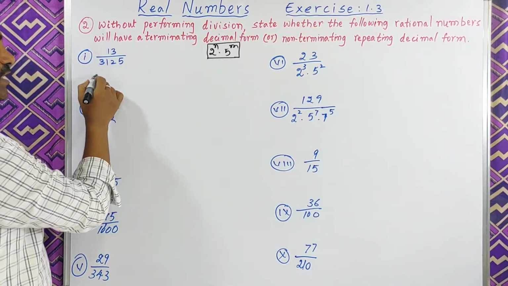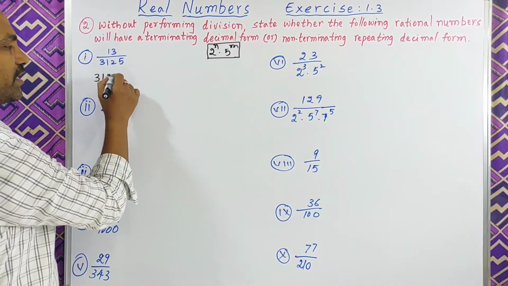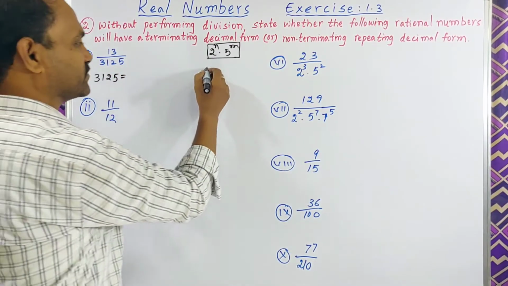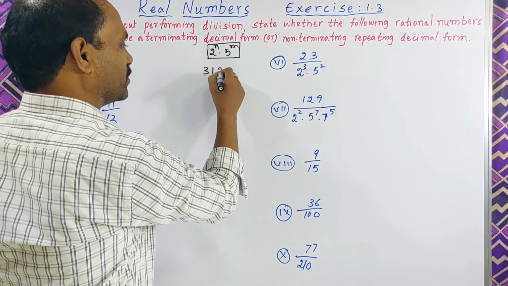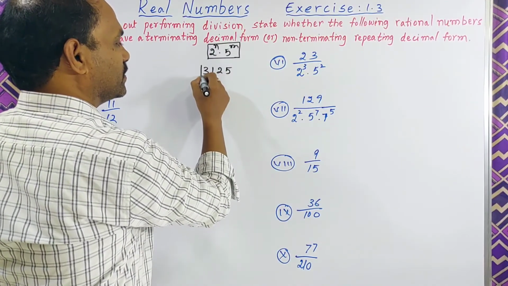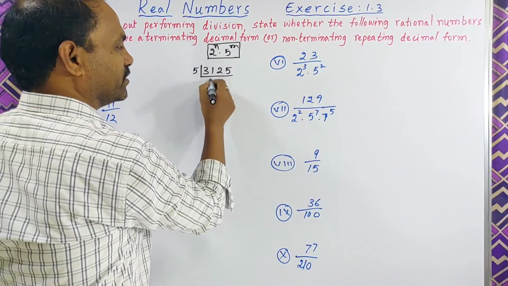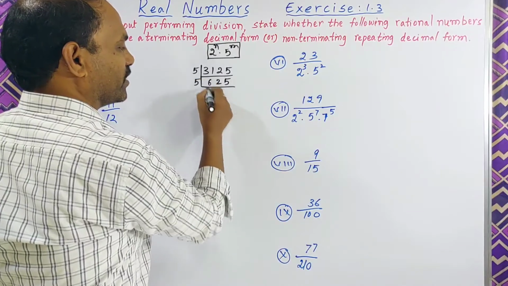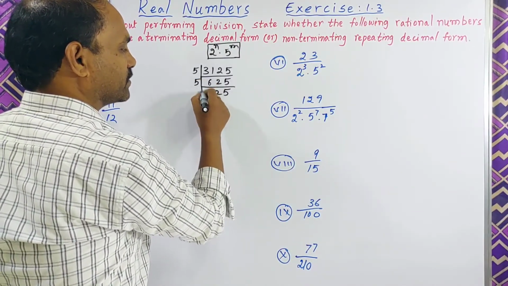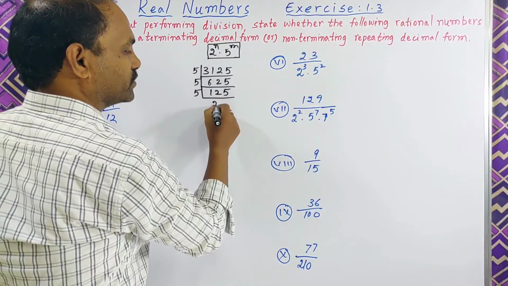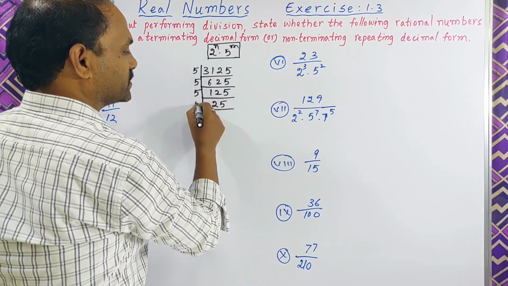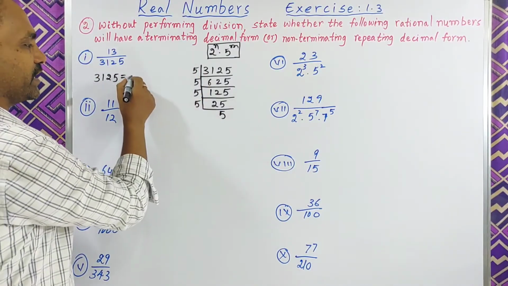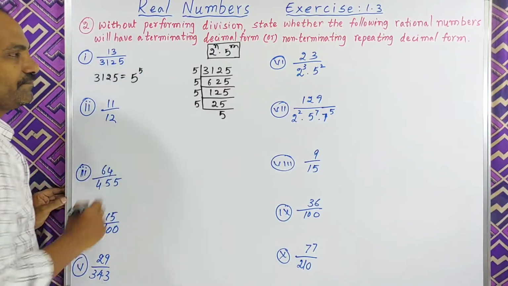So 3125. Check this one, 3125. It is divisible by 5. 5 ones are 5, 5 twos are 10, next 5 fives are 25, next 5 fives. So we can write this one as 5 power 5.